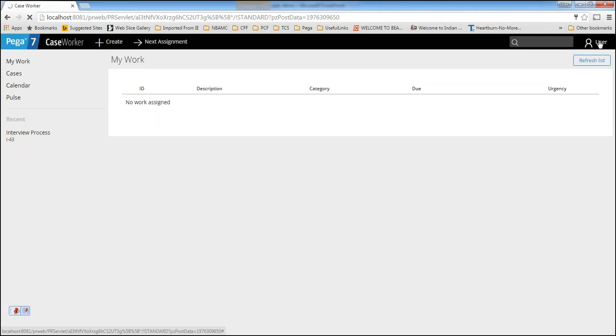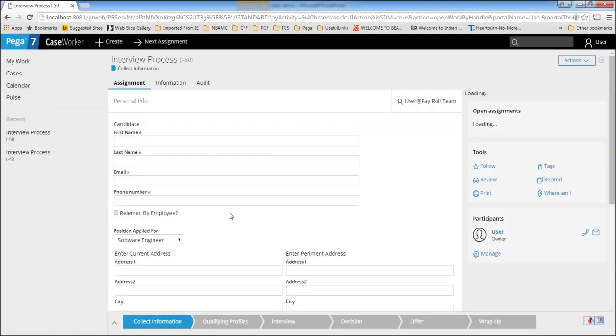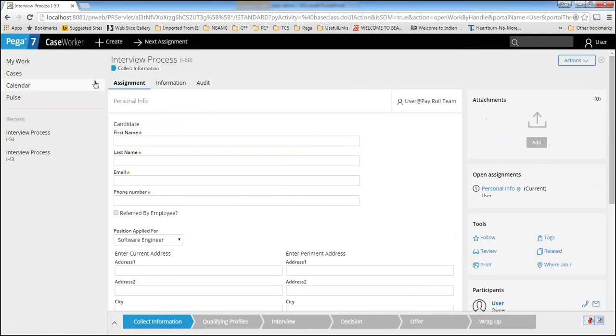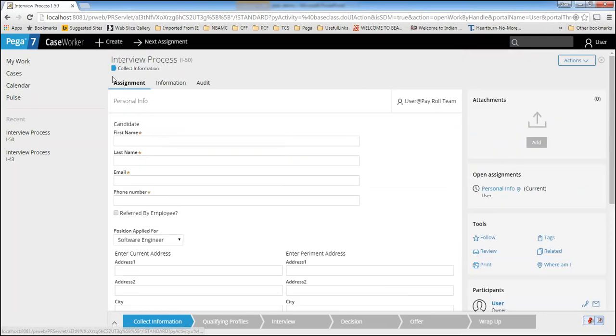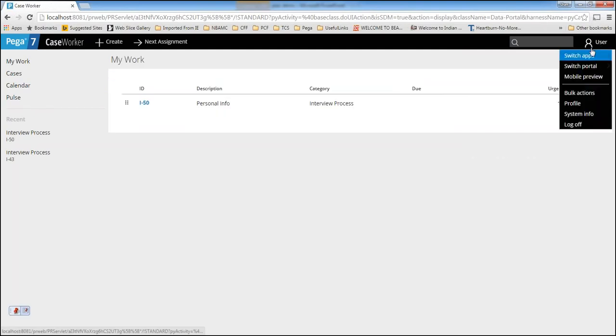Now let me log in with the manager. My system is very slow today. This is the application. So the end user will only run the application. You cannot do anything else. Let me go back here.